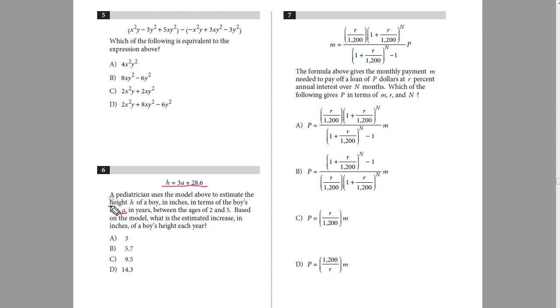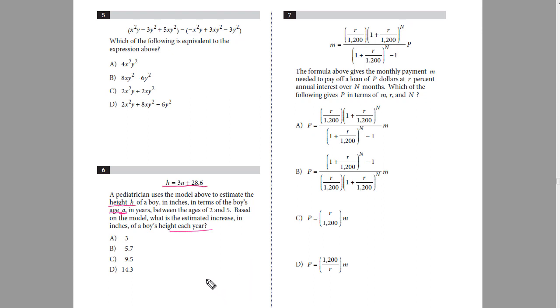So the height is h and the age is A in years. Between the ages of 2 and 5, based on the model, what is the estimated increase in inches of a boy's height each year?